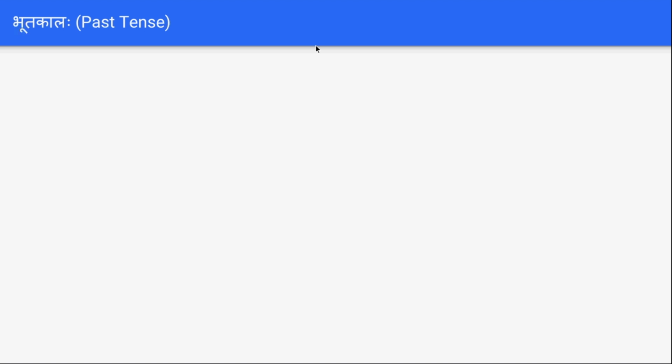Like balakah gacchati, the boy goes. That means the action of going is currently being done by the boy. So that is the present tense. And past tense will be, the boy went, in English. The word went means the boy already went. He already completed the action of going. So that is the meaning of past tense. We will see a couple of statements of past tense in Sanskrit.